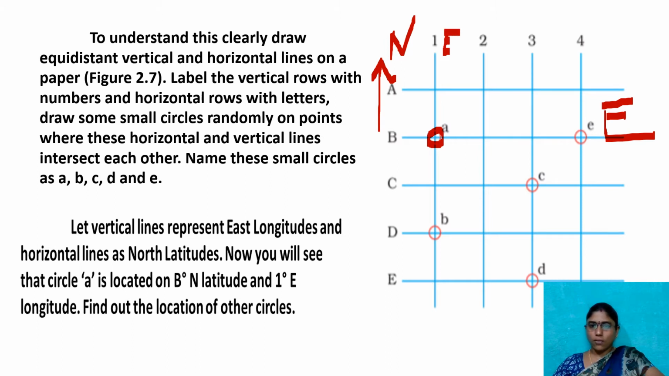The location of this intersection point is B degrees north and 1 degree east. This is the extension of this place. So exactly that place is located on B degrees north latitude and 1 degree eastern longitude.